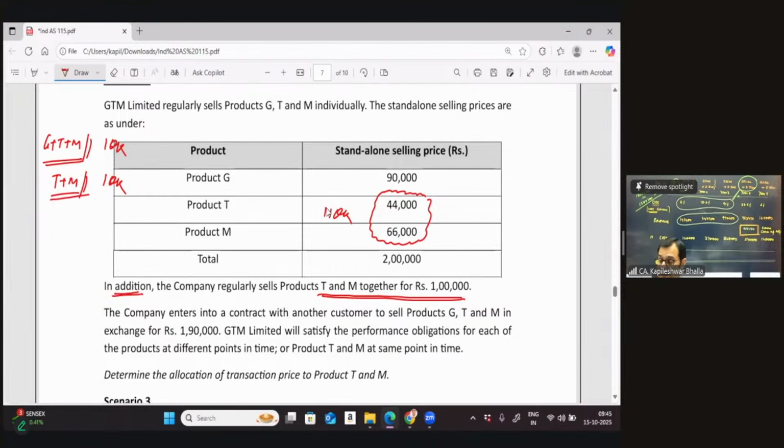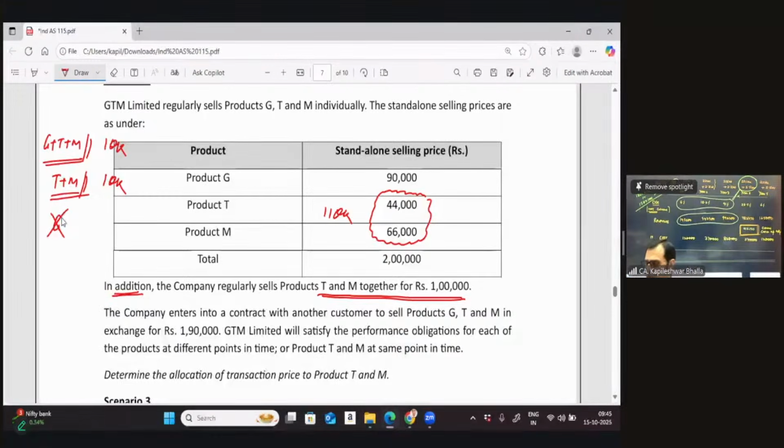What does this mean? Are you going to allocate the discount towards G? That is the question. In this particular case, when you're looking at the inputs, the discount on all the 3 products put together is 10, and even the discount on T and M is 10. Are you going to allocate the discount to the product G? Of course not. So can I say in this particular case, no discount is going to be allocated to G.